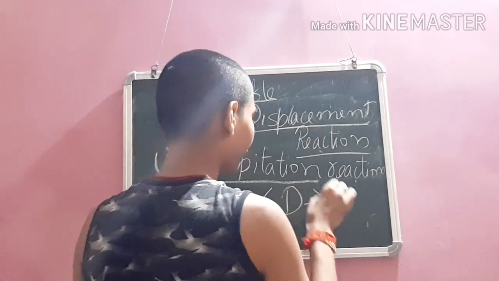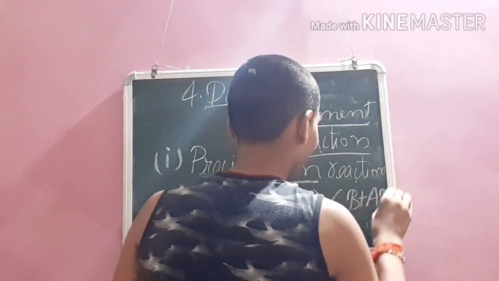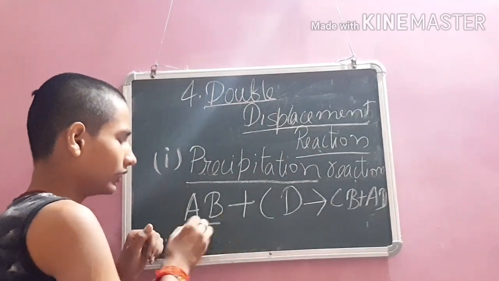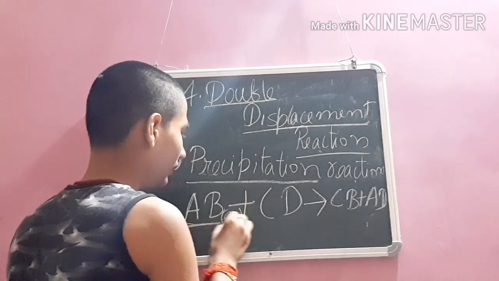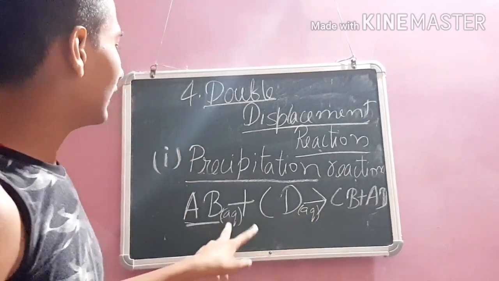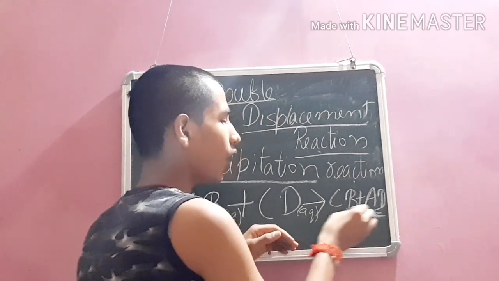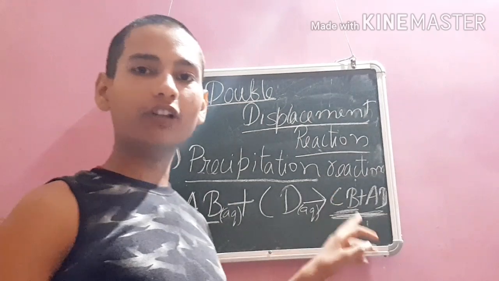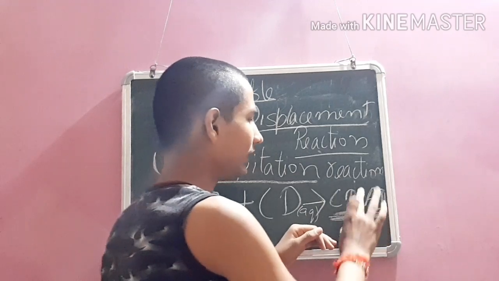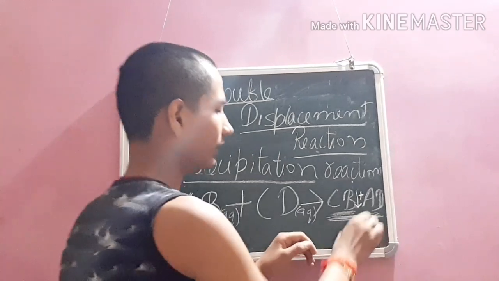Definition means, this is a compound which is in aqueous state. Both compounds are in aqueous state. They will react, and in the product side, one of the compounds will be in precipitate state, and this is the sign for precipitate state.